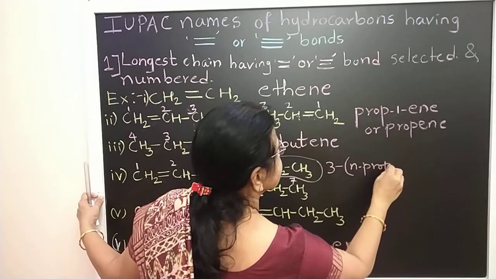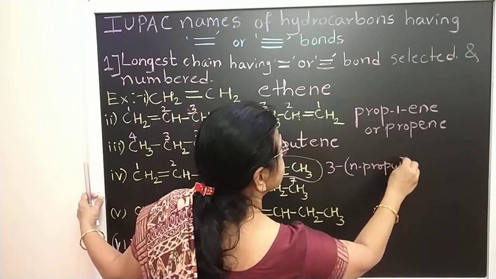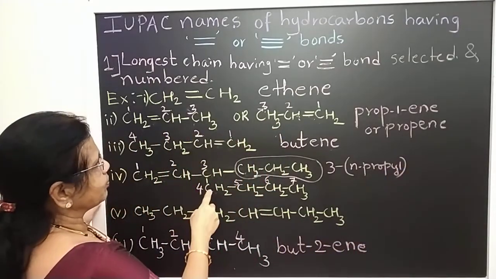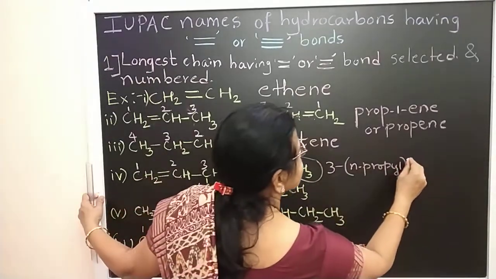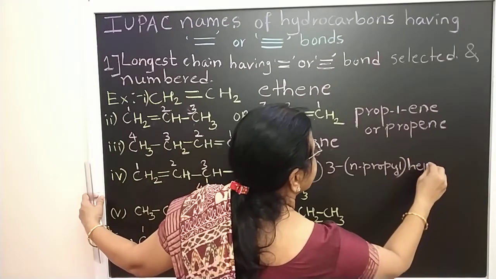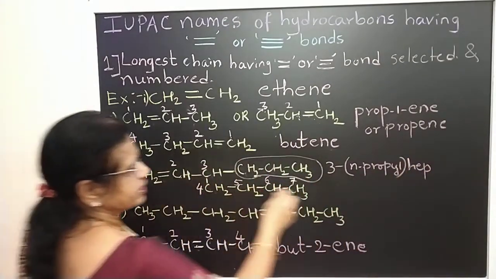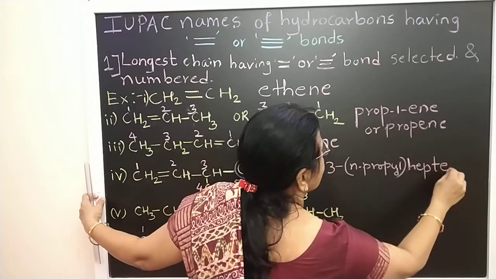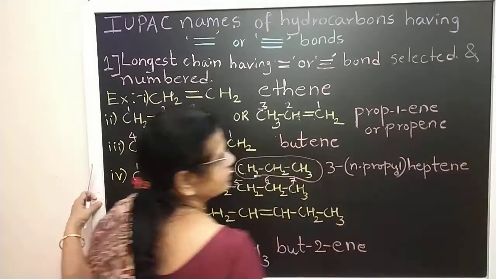N-propyl group is attached to the third position. 3-N-propyl. Hept, 7 means hept. Hept-1-ene, or it is heptene.